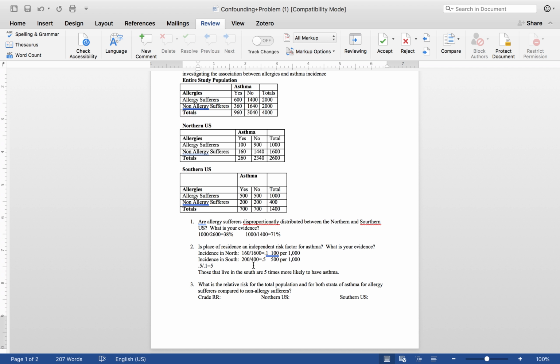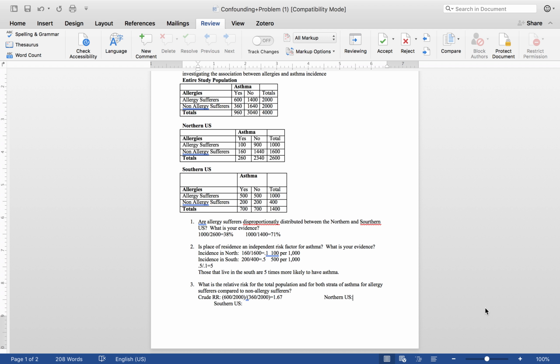And so in our entire study population, we calculate out that relative risk of 600 divided by 2,000, and then divide that by 360 over 2,000. And that's going to give us a 1.666. So we'll just have it as 1.67.